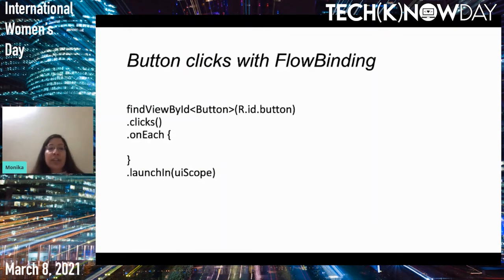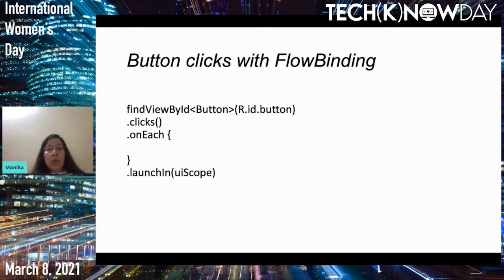So this launch in is actually equivalent to your scope dot launch and your flow dot collect. It means that you are collecting your flow inside a coroutine, and here you are launching it in UI scope. You can launch it in lifecycle scope, your UI scope.